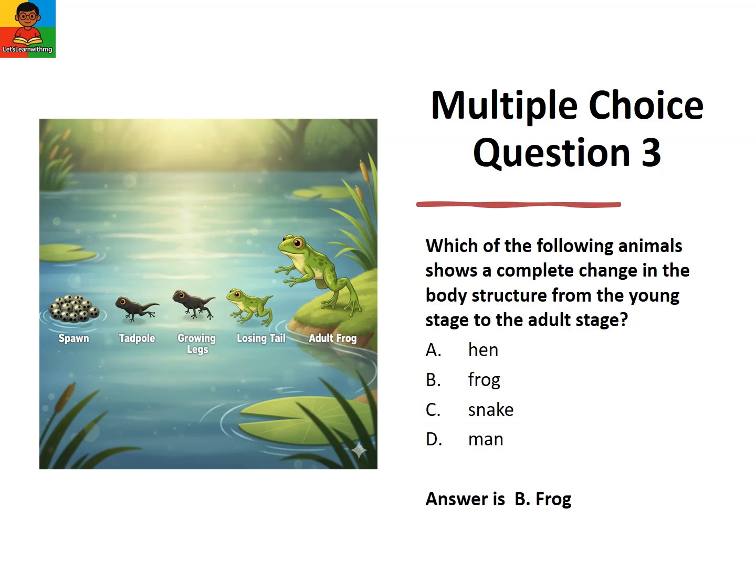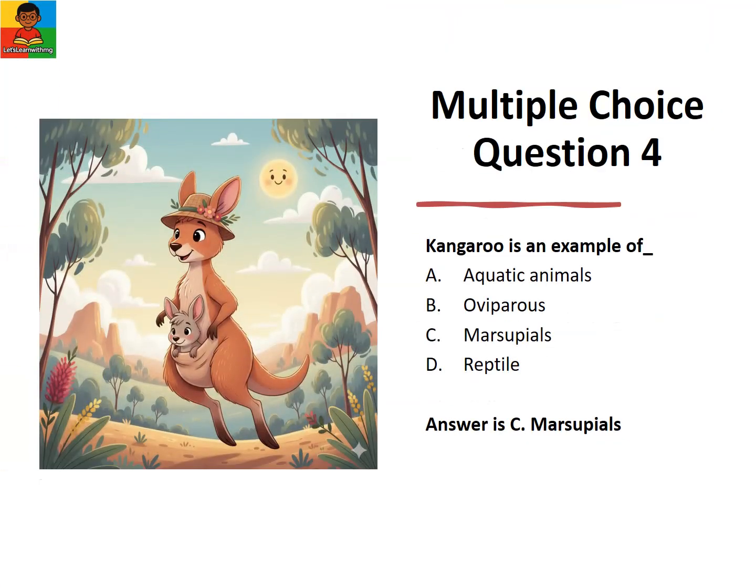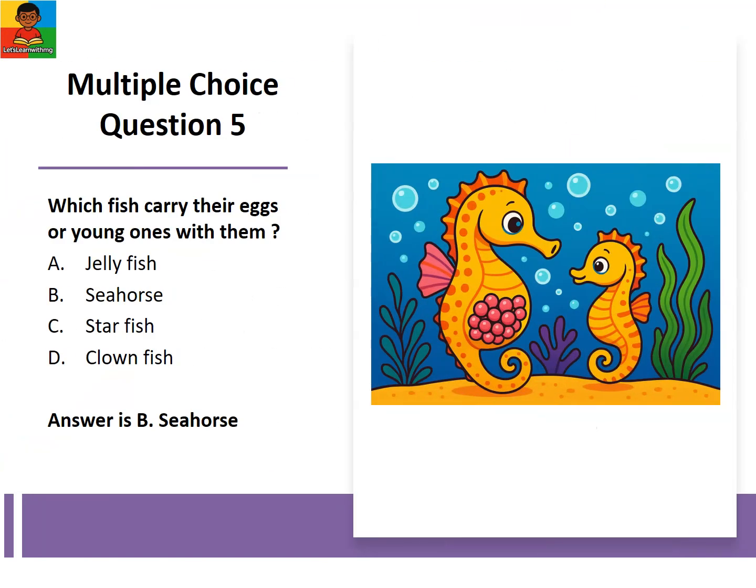Question 3. Which of the following animals shows a complete change in body structure from the young stage to the adult stage? Your options: hen, frog, snake, man. The correct answer is B, frog. Question 4. Kangaroo is an example of blank. Choose from aquatic animals, oviparous, marsupials, reptile. The correct answer is C, marsupials. Question 5. Which fish carry their eggs or young ones with them? Options are jellyfish, seahorse, starfish, clownfish. The correct answer is B, seahorse.